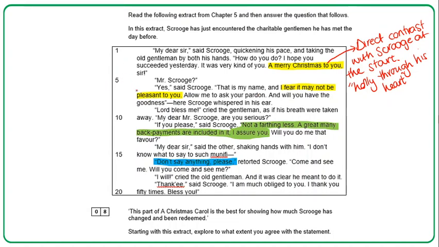I fear it may not be pleasant to you. This idea that Scrooge now cares about what people think.